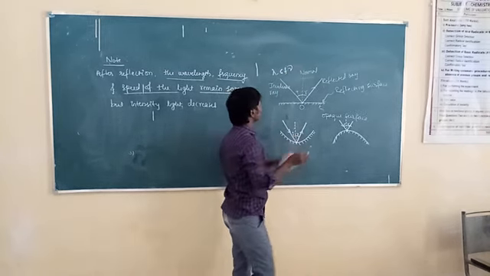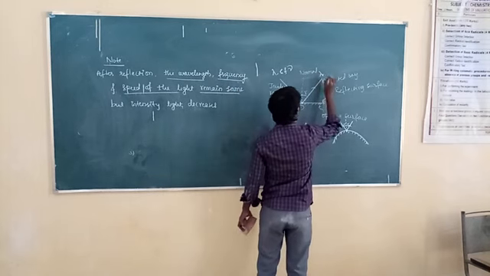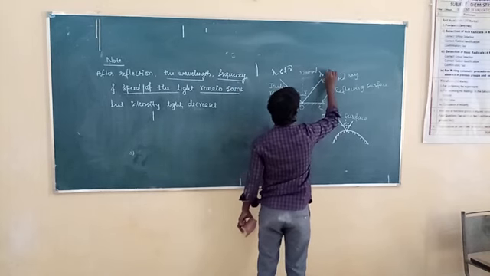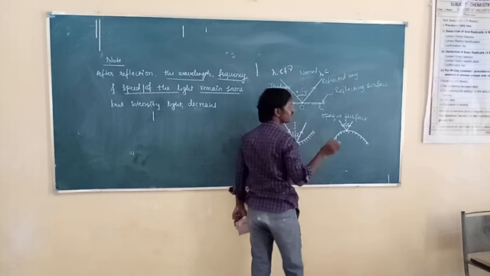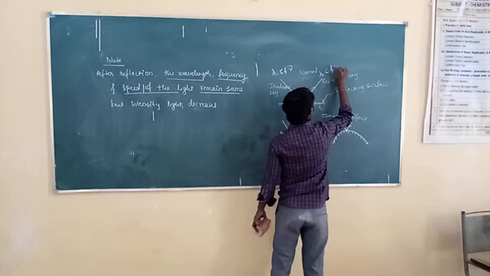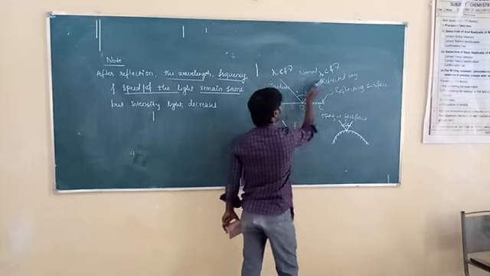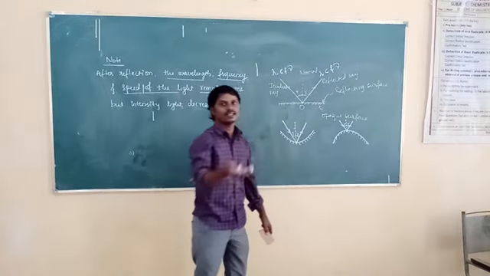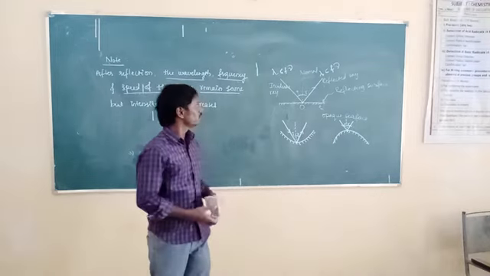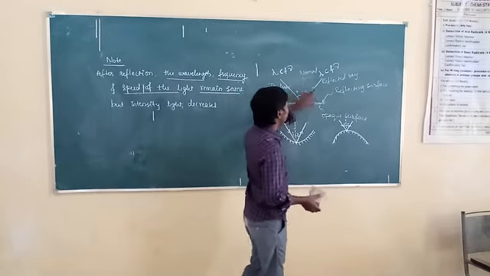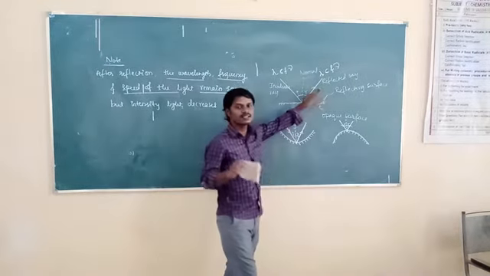After reflection, again the wavelength of the reflected light is lambda, the speed of the reflected light is c, and the frequency of the reflected light is nu. It means all remain the same because the incident light and reflected light both lie in the same medium.